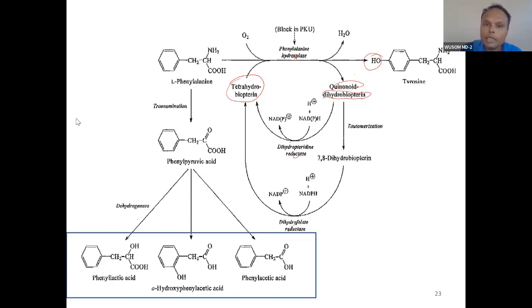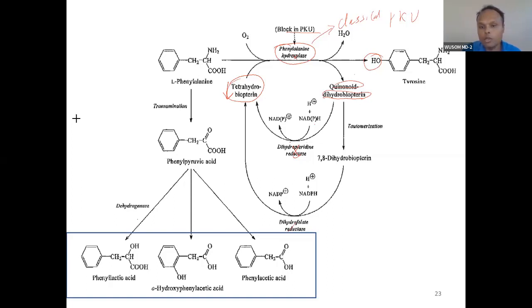So what will happen? There can be this disorder. Phenylketonuria can be because of this; the most common is because of this. This is called classical phenylketonuria. When this is deficient, it's called classical phenylketonuria. But there can be deficiency of this enzyme. That means there is deficiency of biopterin. Tetrahydrobiopterin is low. So in that condition also, this is not being converted into this.